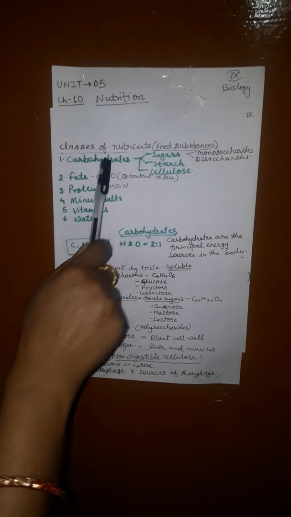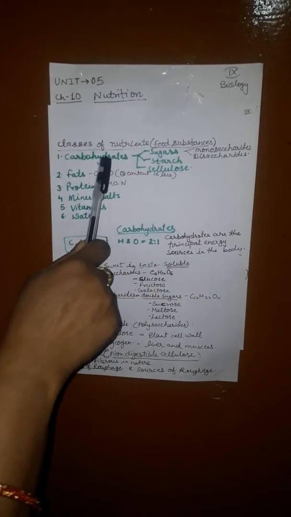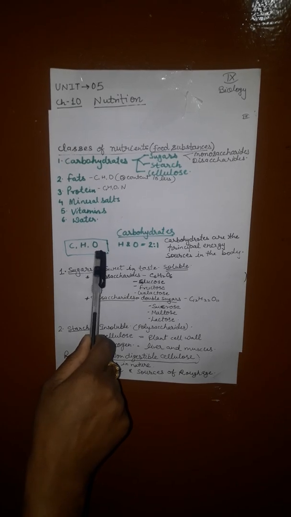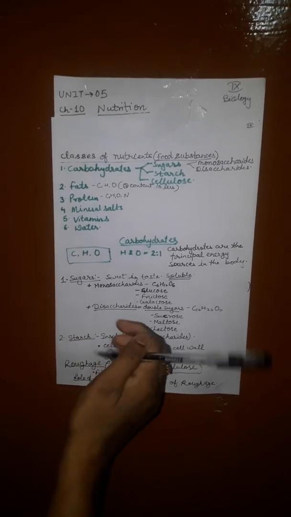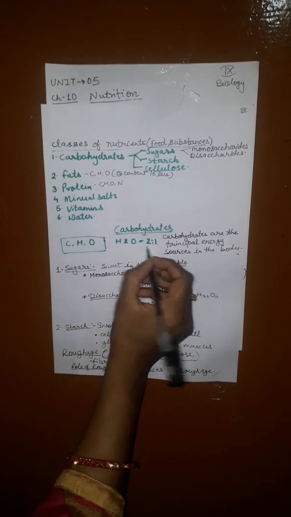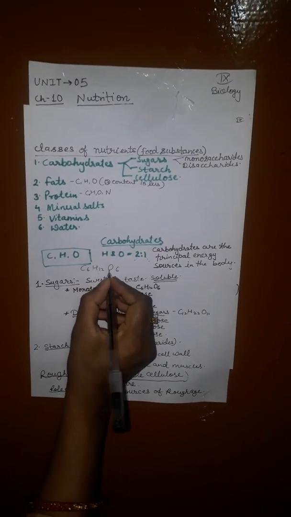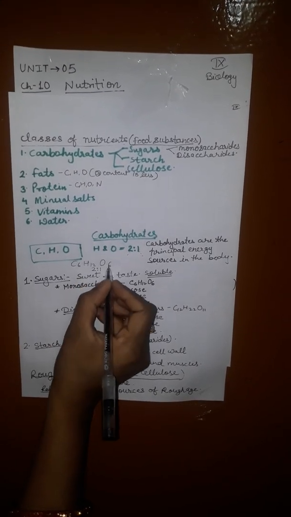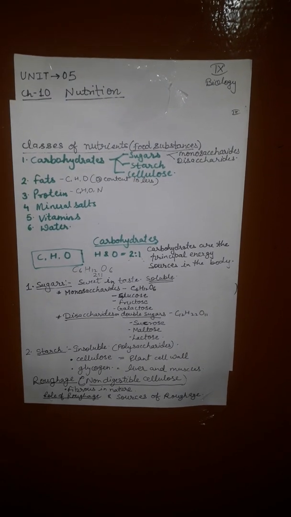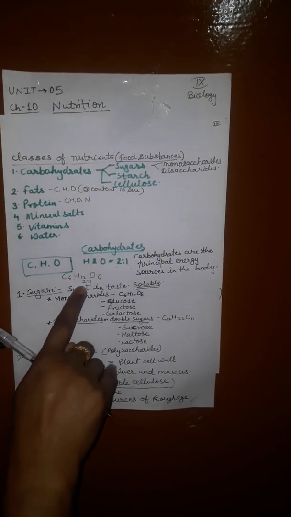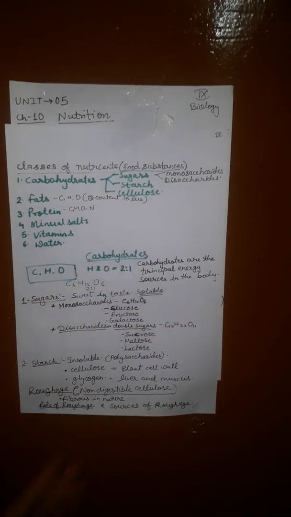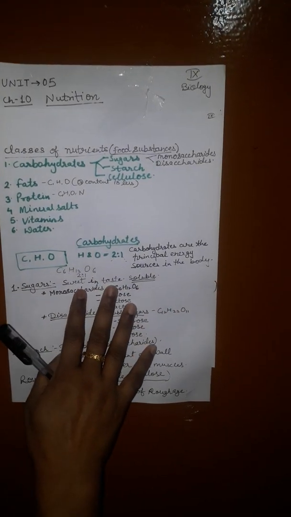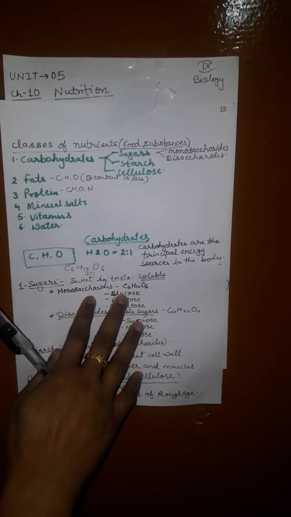Now the first one is carbohydrate. Carbohydrates are compounds of carbon, hydrogen and oxygen, with hydrogen and oxygen always in the ratio of 2:1. Suppose the formula is C6H12O6, then the ratio of hydrogen and oxygen is always 2:1. It is just double the oxygen, that is hydrogen 12 and oxygen 6. It's just half. Now they are oxidized in the cell to release energy.